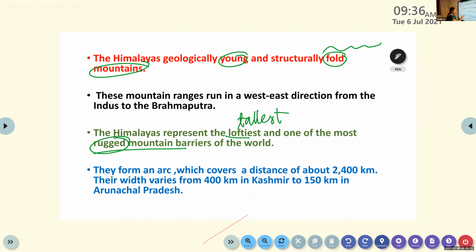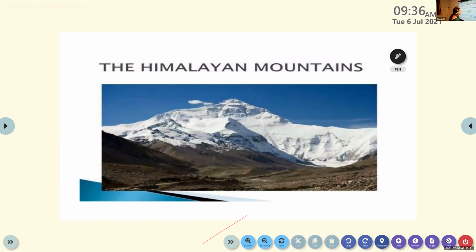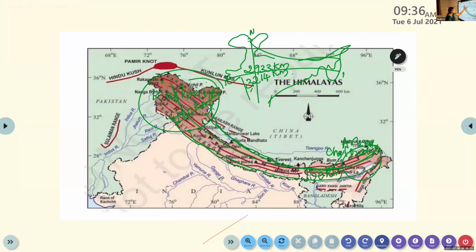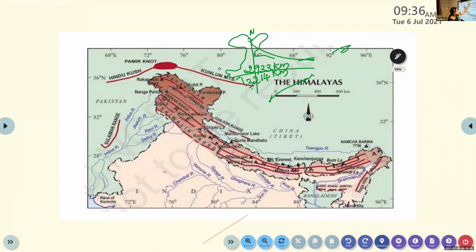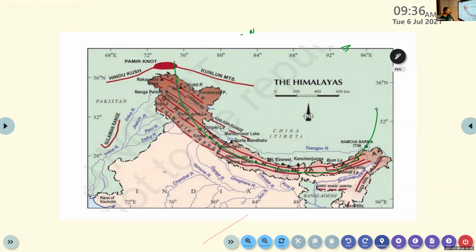They form an arc which covers a distance of about 2,400 kilometers. Once you look at the shape of Himalaya, it is in arch shape.